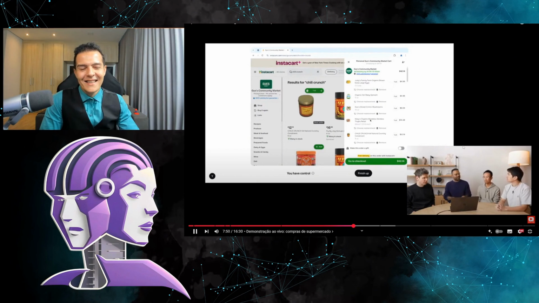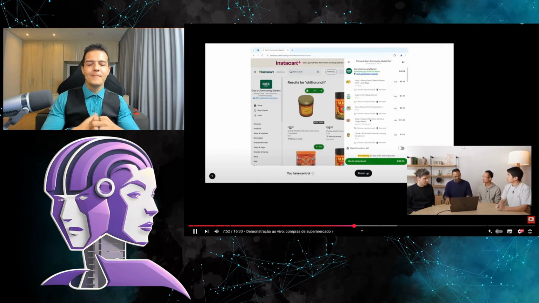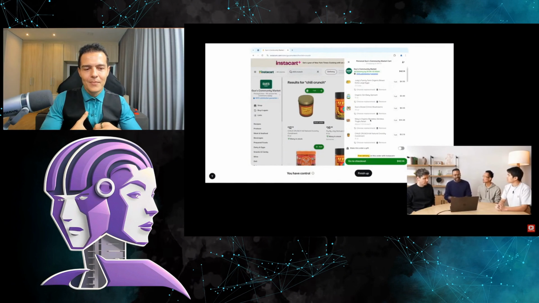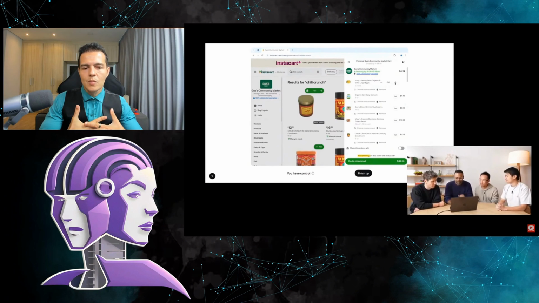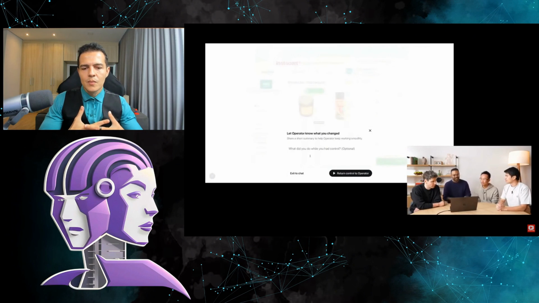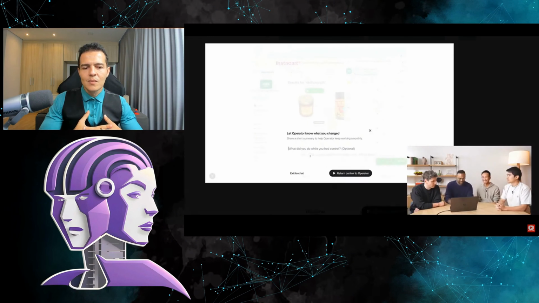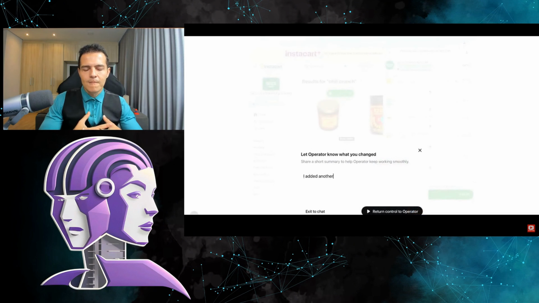In this case, taking control of the operator is also essential for us to think about the user and their controls. At any moment, a user can take control and give instructions to the operator or add a bit more, type a bit more, etc. How do you move the laptop from one side to the other? Totally, exactly. Just like in this case, I'm going to do these two and then I'm going to tell the operator, it's like you and I are working together. Like, hey, I did this. Can you fix that? And I'm going to tell the operator that I added another egg to the order.